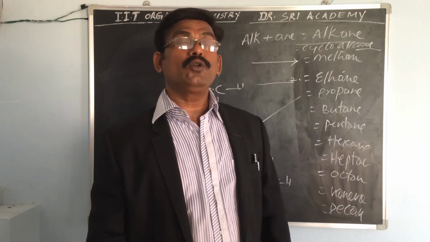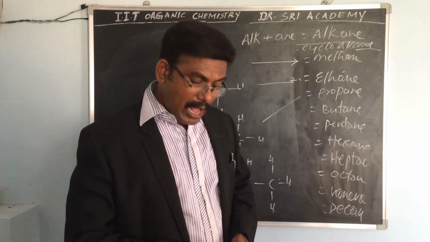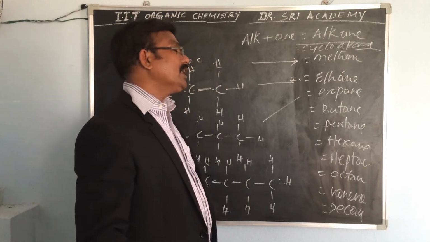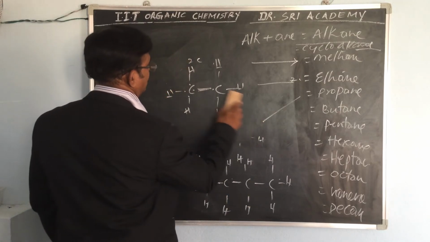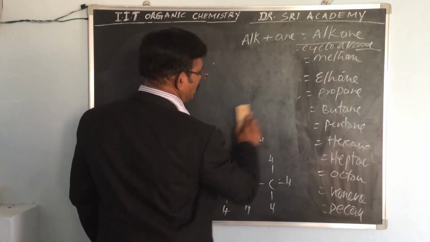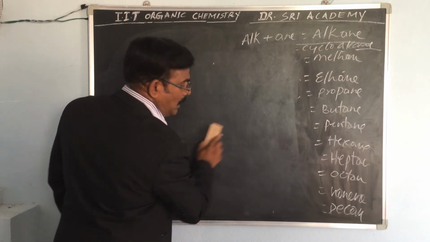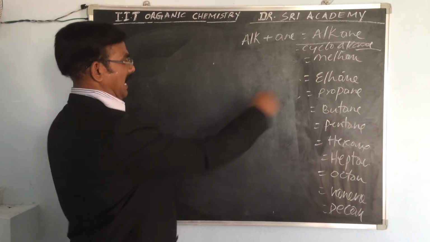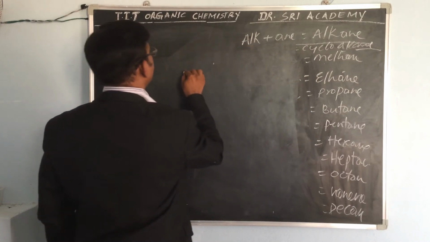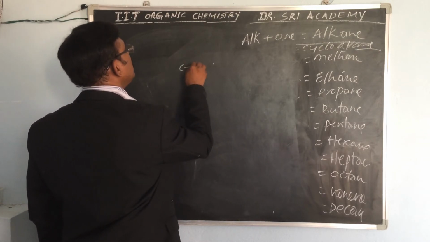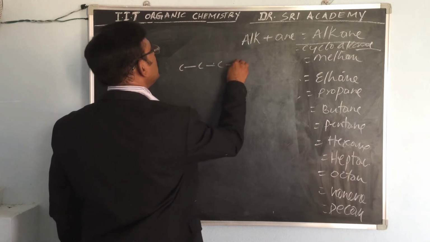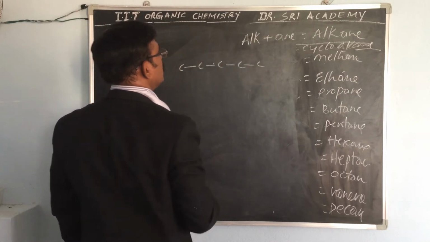But before going to that, we have to know how many ways we can write skeleton structures. For example, take the skeletal structure of pentane. How many carbons? 5 carbons: 1, 2, 3, 4 and 5.